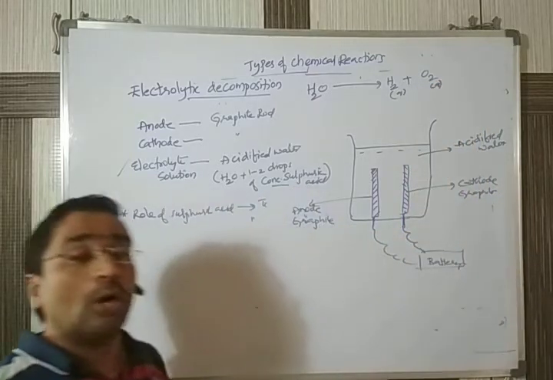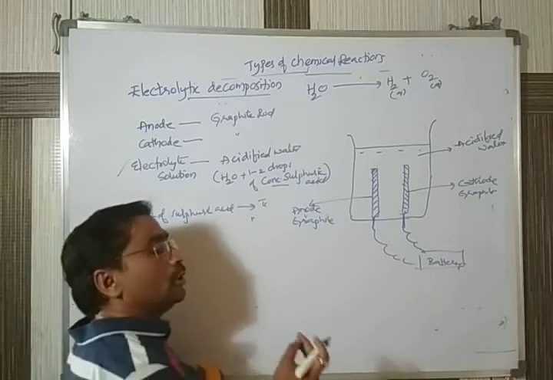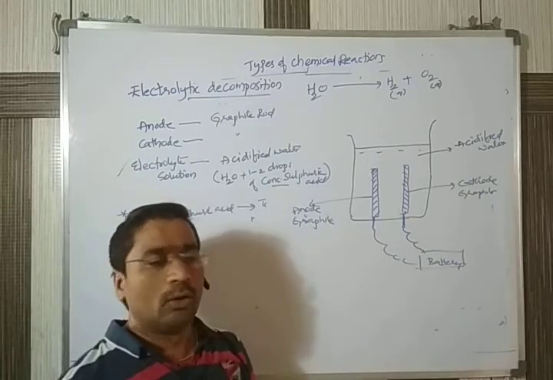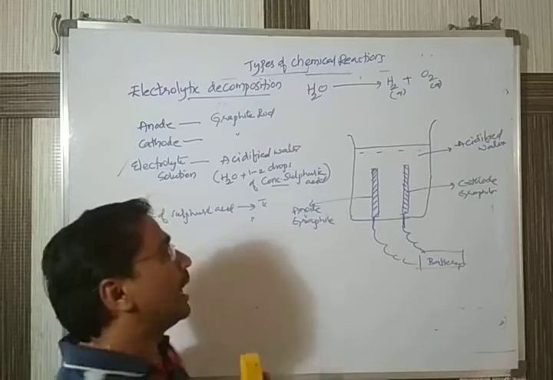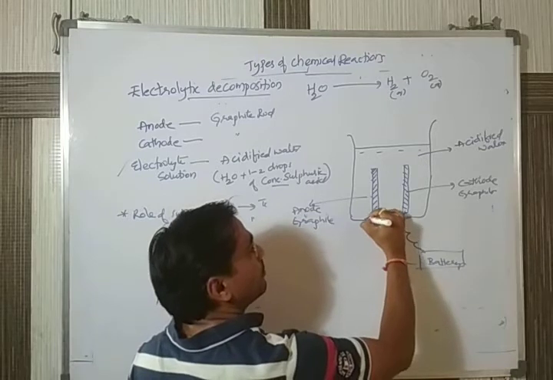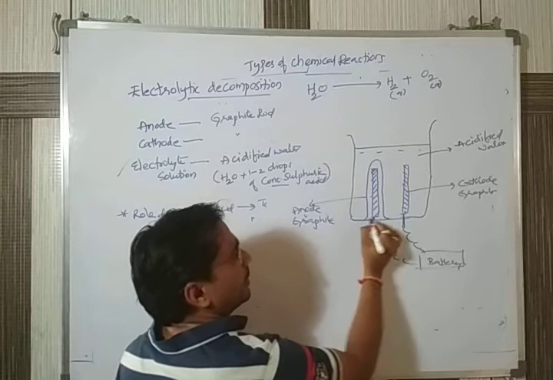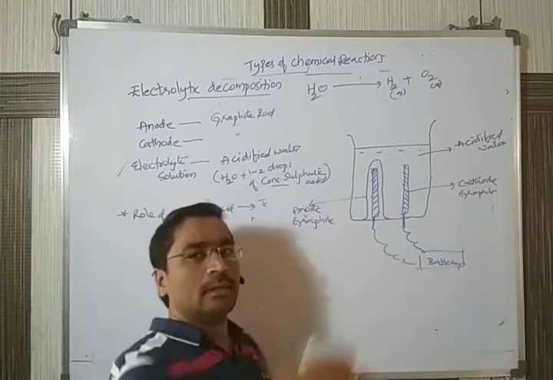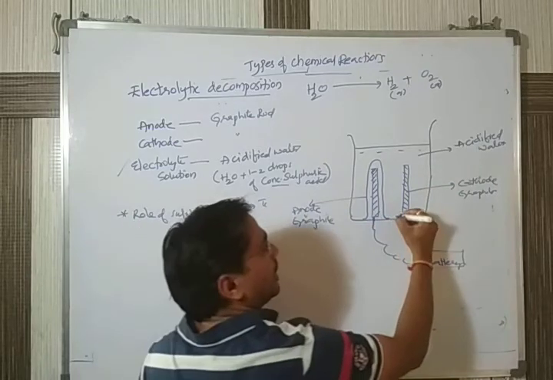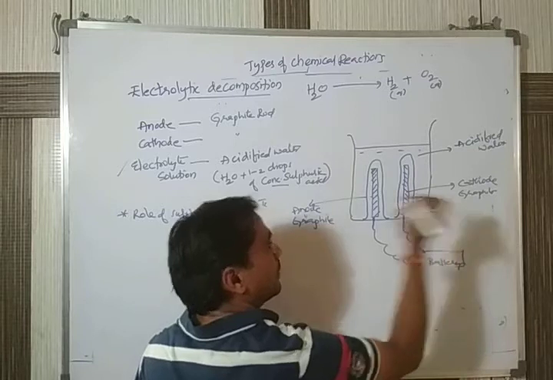How do you know that gases are obtained? Take two empty glass test tubes and invert them over the graphite rods, one test tube on each.